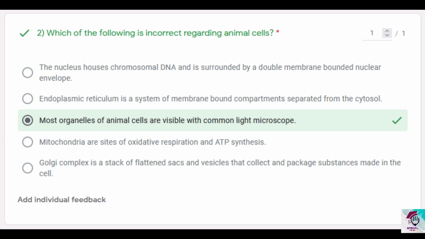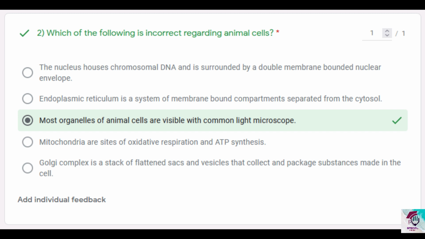Most organelles of animal cells are visible with common light microscope. This statement is incorrect accordingly because the other statements are most appropriately correct. This is the most inappropriate one, but again there are some confusions with this question. This is the only question where we wanted to emphasize a point with the past paper.